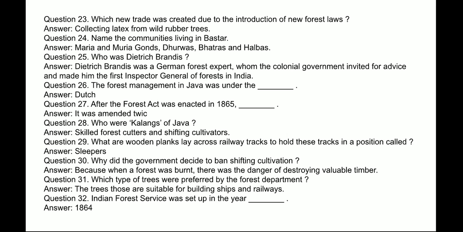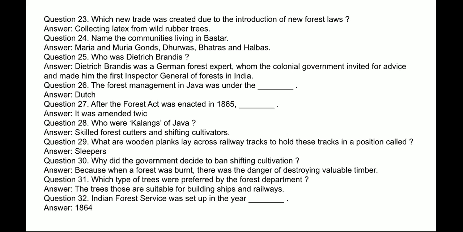Next question, what are the wooden planks laid across railway tracks to hold these tracks in position called? Answer, sleepers. Next question, why did the government decide to ban shifting cultivation? Answer, because when a forest was burnt, there was the danger of destroying valuable timber. Next question, which type of trees were preferred by the forest department? Answer, the trees that are suitable for building ships and railways.